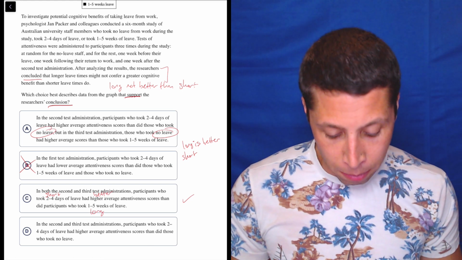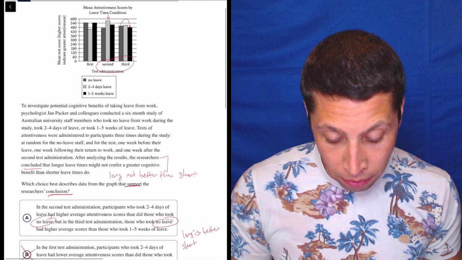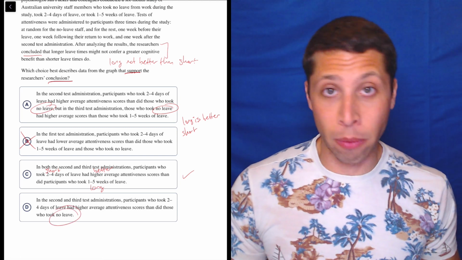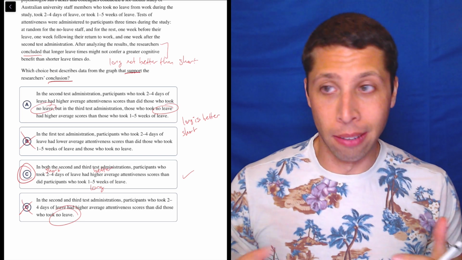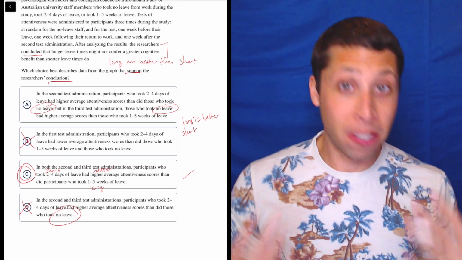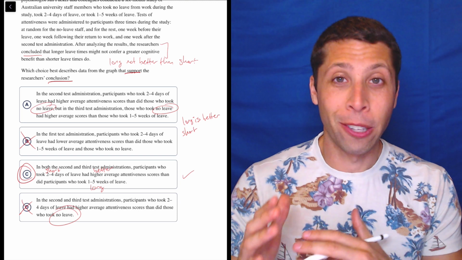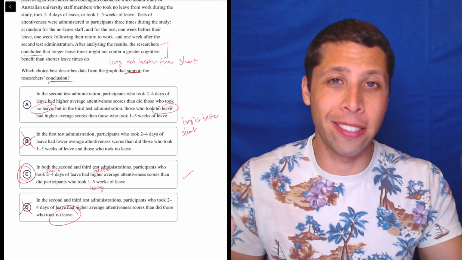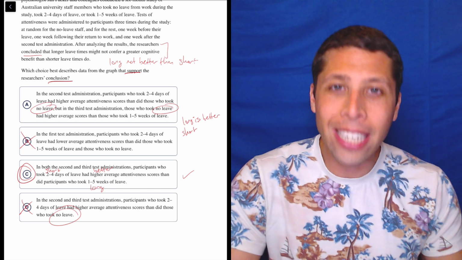In the second and third test administrations, participants who took 2 to 4 days of leave had higher average attentiveness scores than did those who took no leave. That is also true, but that is not what we want because no leave is 0, not long or short. So it is going to be C, but notice that I wasn't really 100% sure about A until I really got to C and then looked at it. But this is the benefit of a dumb summary, right? If we're just thinking, okay, the conclusion they have is about long versus short, then when they start talking about the no leave, I'm just like, all right, that wasn't part of it, right? I don't care. There are things that are true here, but they're not related to that conclusion.